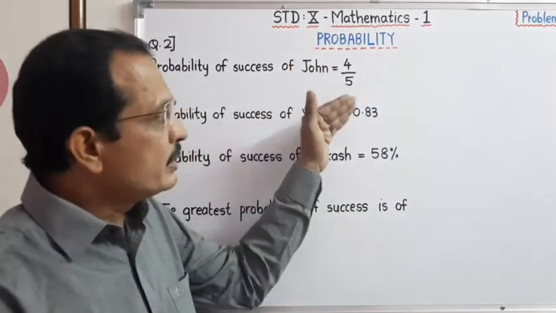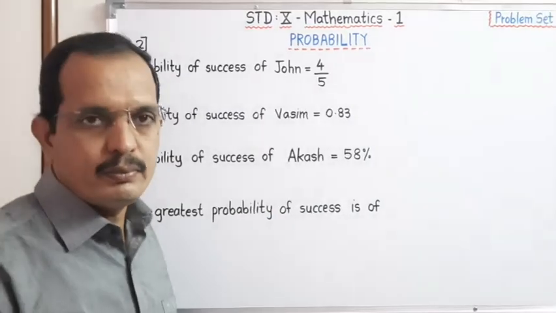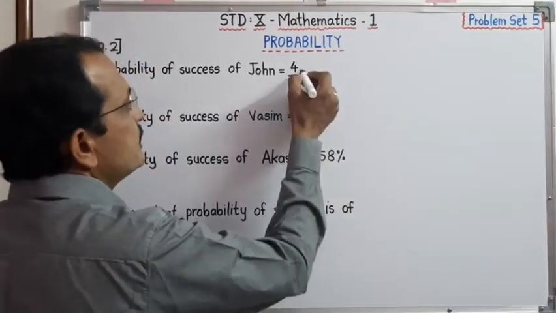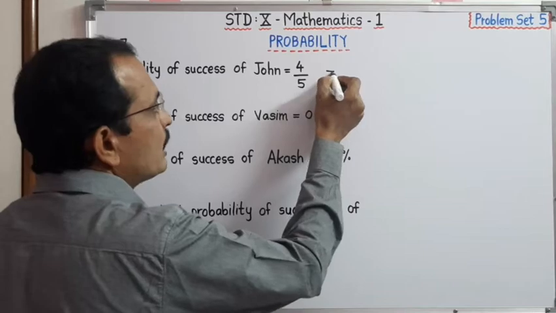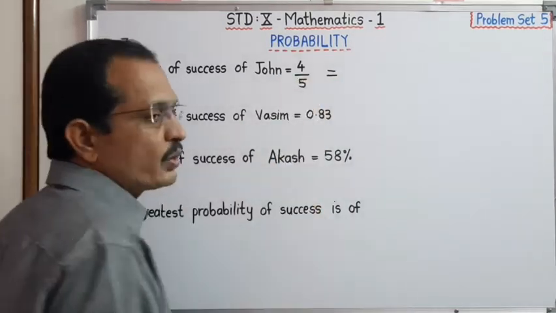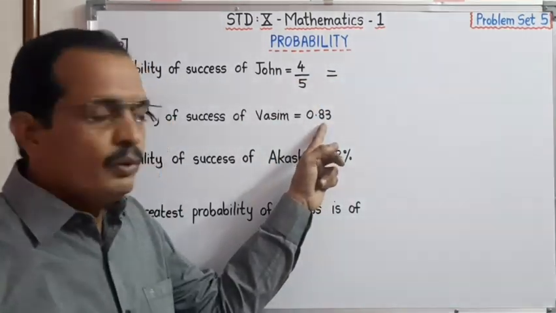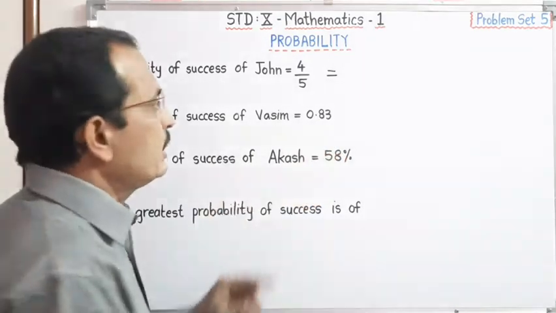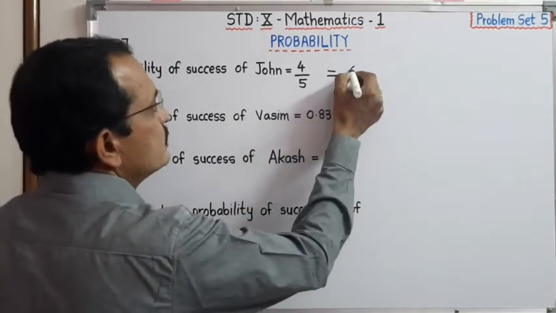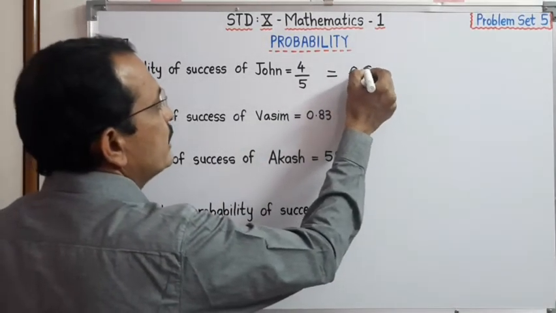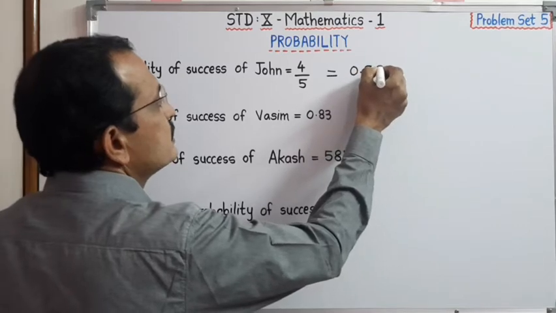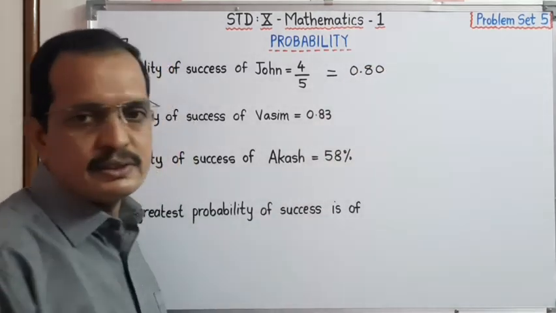To compare, these must be in the same unit. Therefore, if we convert 4 upon 5 into a decimal, we get 0.80.